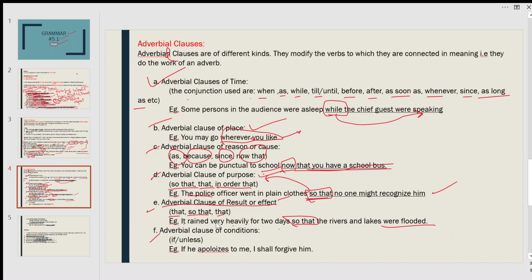Next one is the adverbial clause of condition. If and unless represent the clause of condition. For example, if he apologizes to me, I shall forgive him. So this sentence is an adverbial clause of condition.